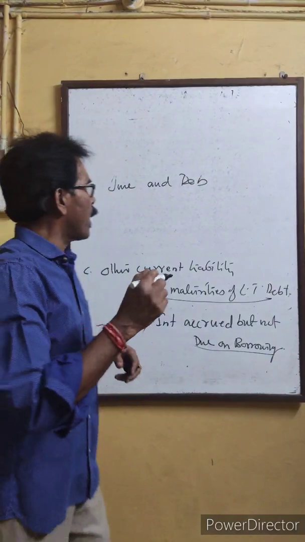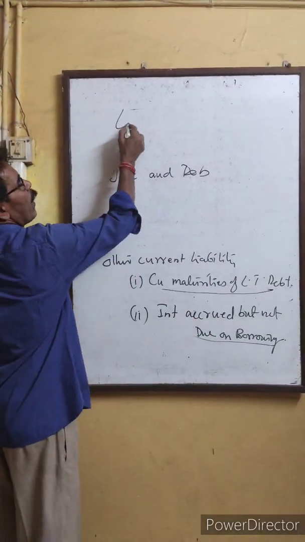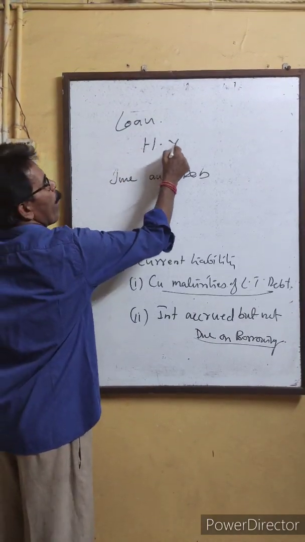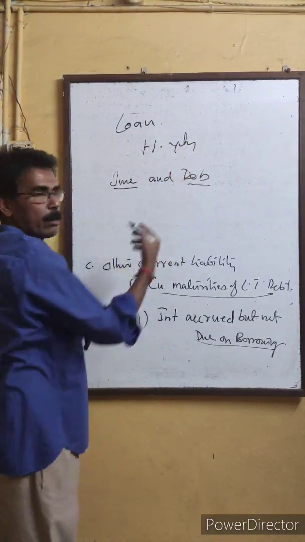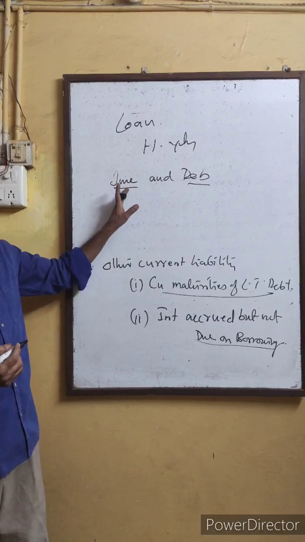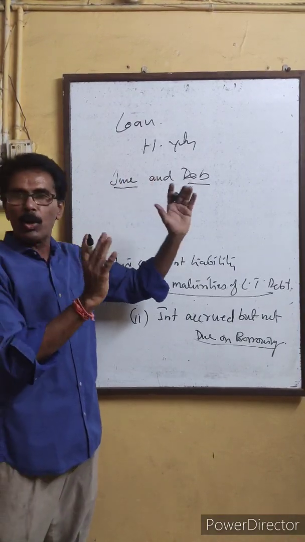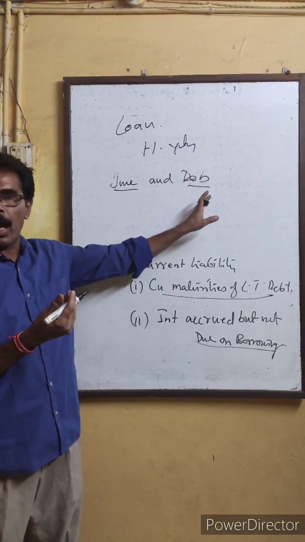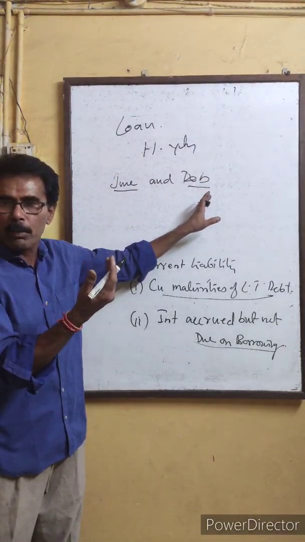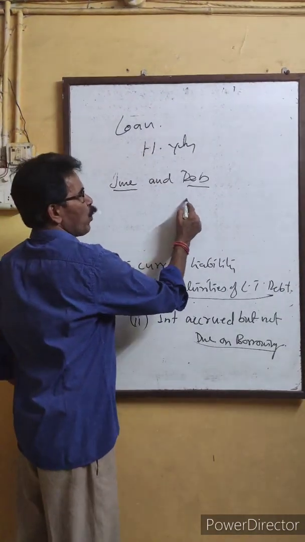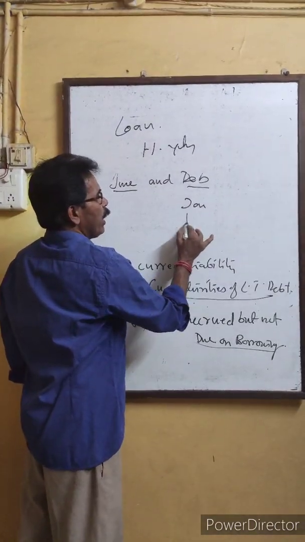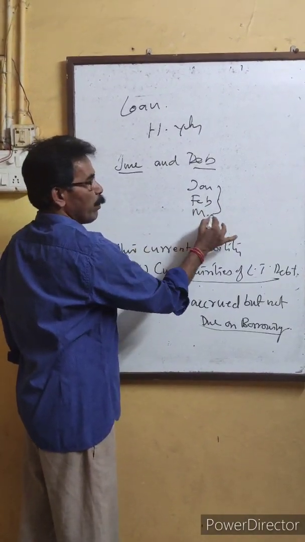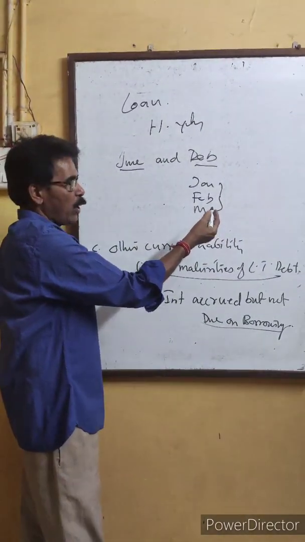For example, a company took a loan and the interest is payable half yearly, in June and December. They calculated and paid in June, and calculated and paid in December. Then how many months are left before preparing the balance sheet? January, February, March. On March 31 they will prepare the balance sheet as per the accounting year.